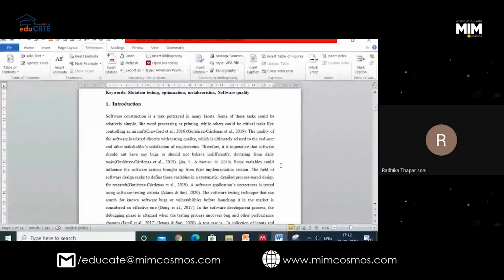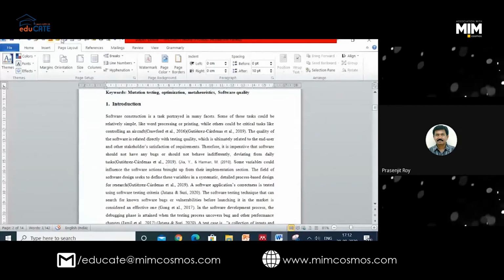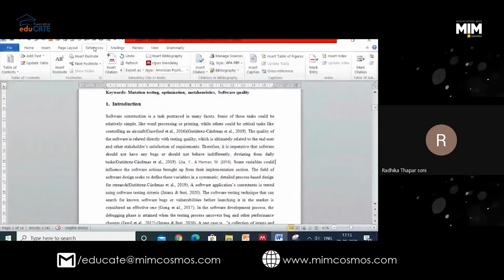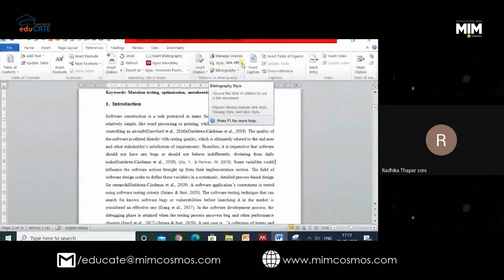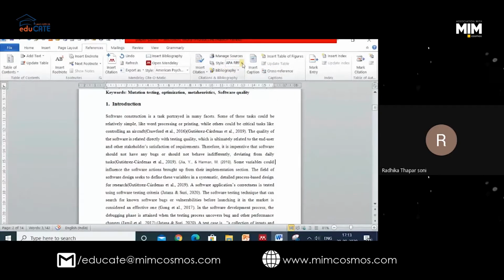The second method is that in MS Word itself, we have References. Can everybody see the toolbar of MS Word? I will go to References. First of all, I select which type of citation I want. For example, I want APA, so I click on APA. Then I go to Insert Citation and Add New Source.